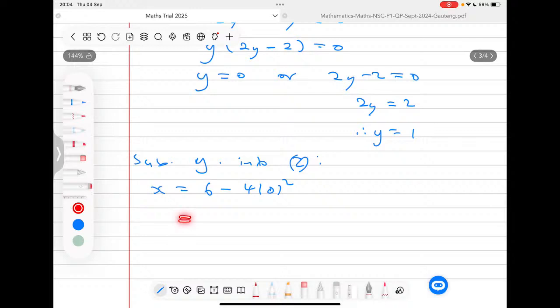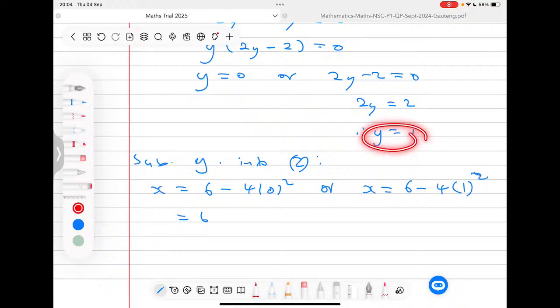And this means here I'm only going to be left with a 6. Or we can have x is equals to 6 minus 4, but in this case we put 1 squared. So now we are putting 1 in that y squared. And so this would mean our x will indeed be equals to 6 minus 4, which should give us a positive 2. And your answers therefore for x will be 6 and positive 2.